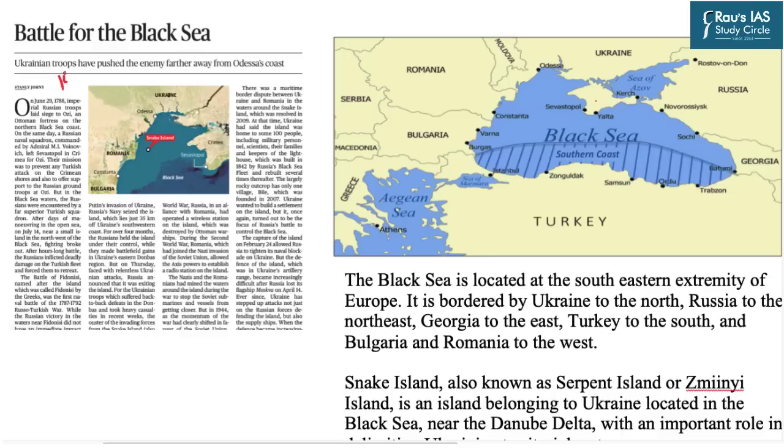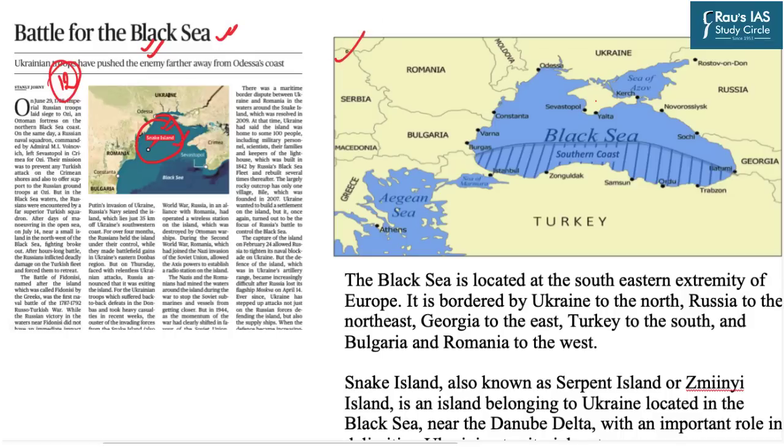This topic has appeared at page number 12 in today's The Hindu daily edition, and this topic talks about an important location, that is the Black Sea. Further, it also talks about an important island which is lying in the Black Sea, known as the Snake Island. The latest context of this island being in the news is the Russia-Ukraine war. However, from the prelims examination perspective, we must be aware of certain key facts related to the location of the Black Sea as well as Snake Island.